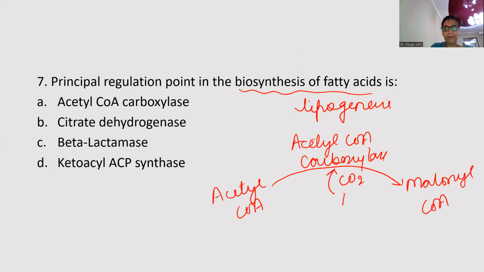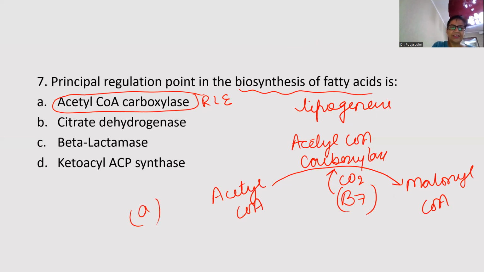And one important thing, biotin is required as a coenzyme for carboxylation. This is the rate limiting enzyme of carboxylation. Very, very important. The other options, citrate dehydrogenase, beta lactamase, ketoacyl, are components of fatty acid synthase, but not regulatory. So always remember the rate limiting enzyme of lipogenesis or synthesis of fatty acids is acetyl coenzyme A carboxylase, and the coenzyme required is biotin. This question can also be asked in the exam.